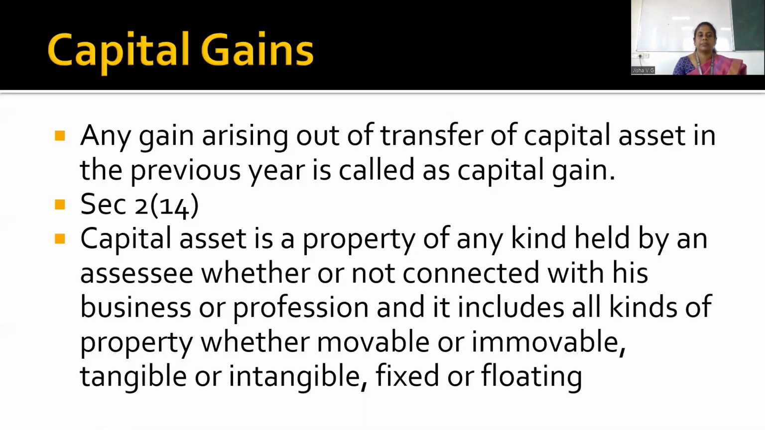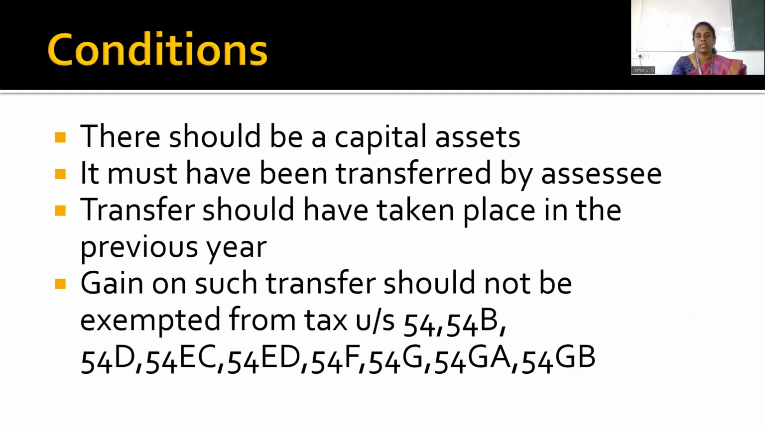What is capital gain? Any gain arising out of transfer of a capital asset in the previous year is called capital gain. So what do you mean by a capital asset? A capital asset is any property of any kind held by an assessee which is not connected with the business. It can be movable or immovable, tangible or intangible, fixed or floating. If you are getting any gain from that capital asset, then it is called capital gain.